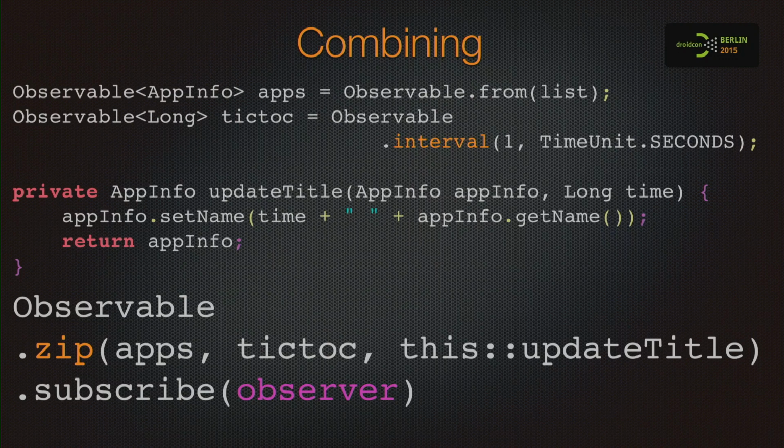So basically, this is the fancy Java 8 syntax. It comes with Retrolambda. Basically, we have 2 observables, a function that takes 2 elements and returns an app info object. The observer is always the same.